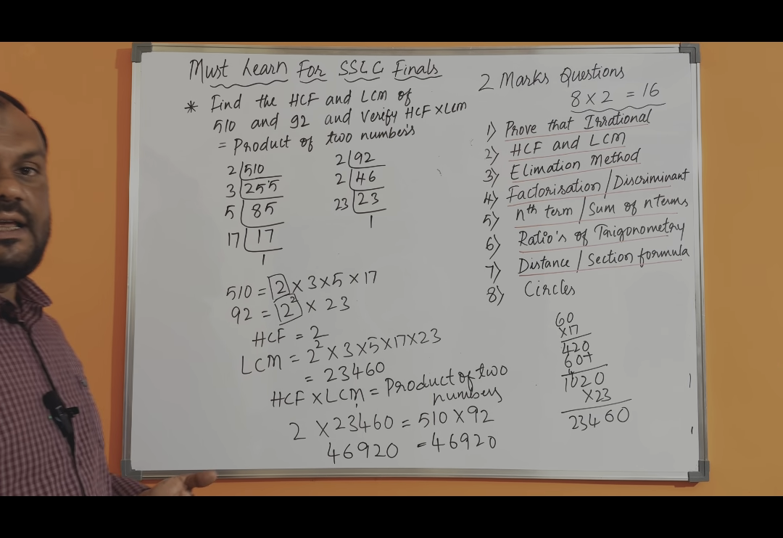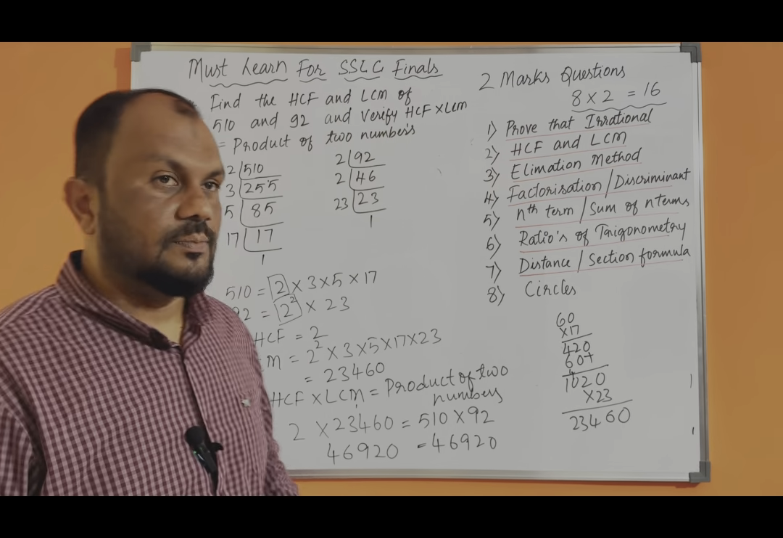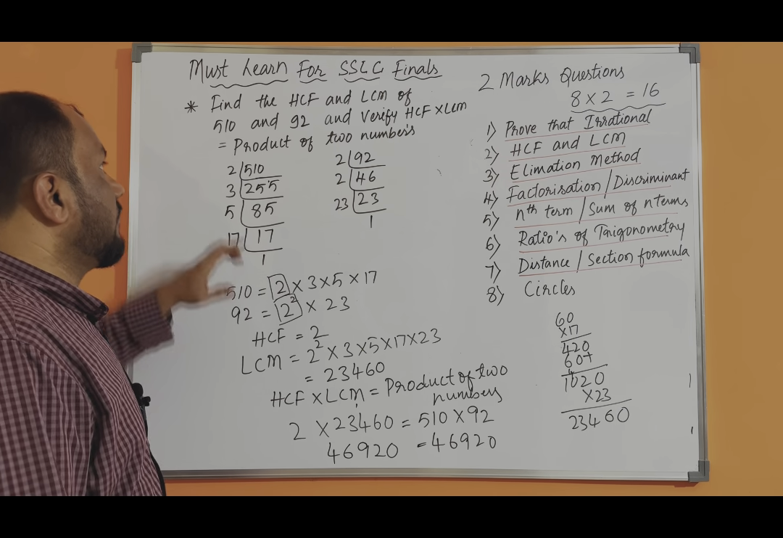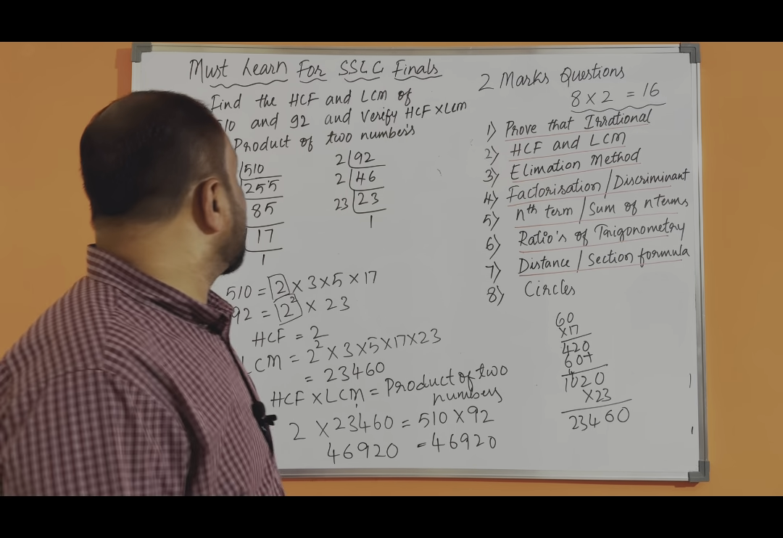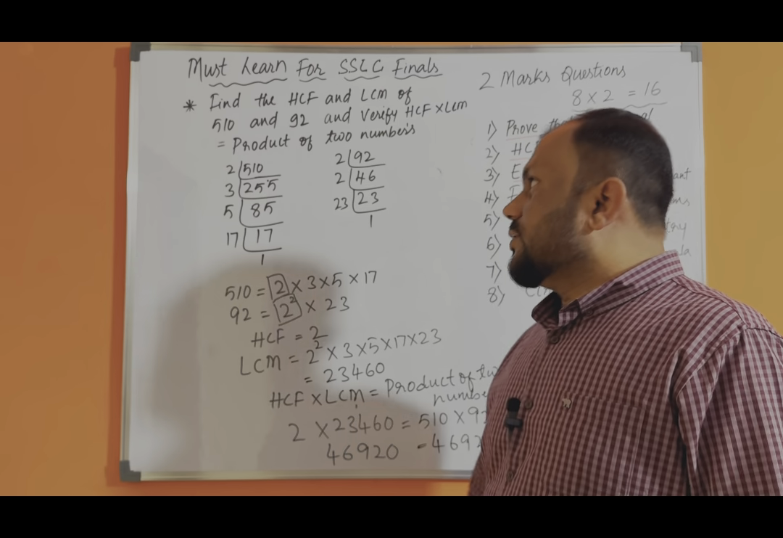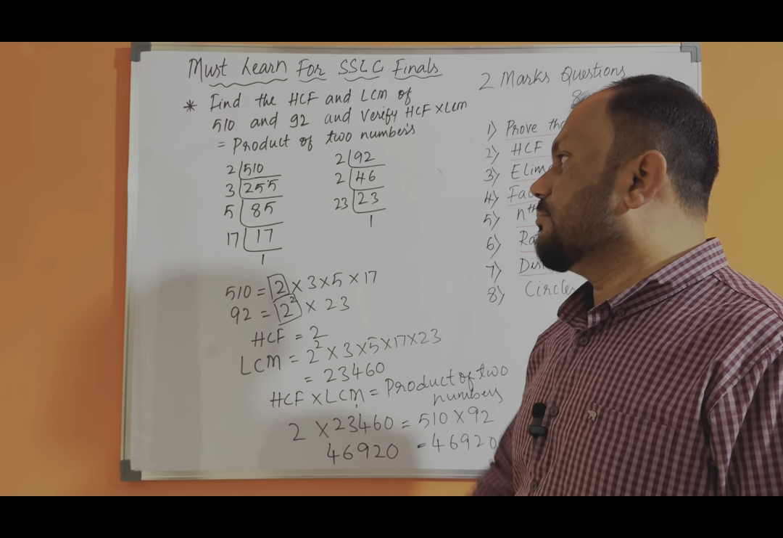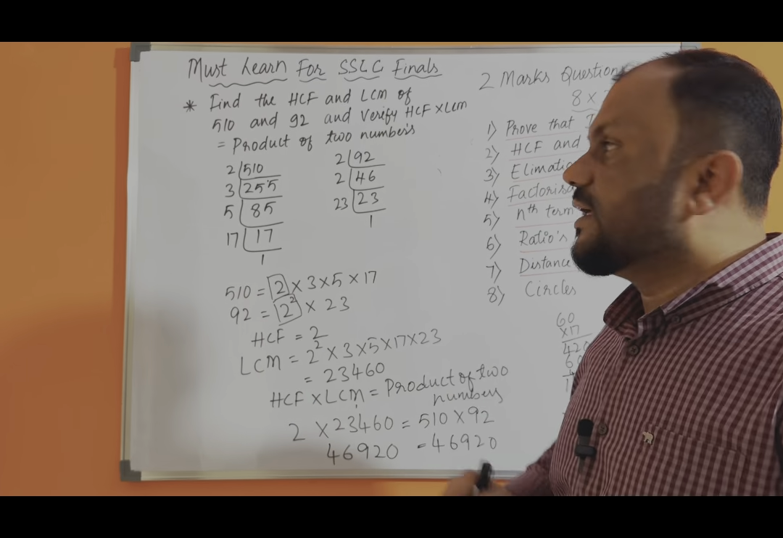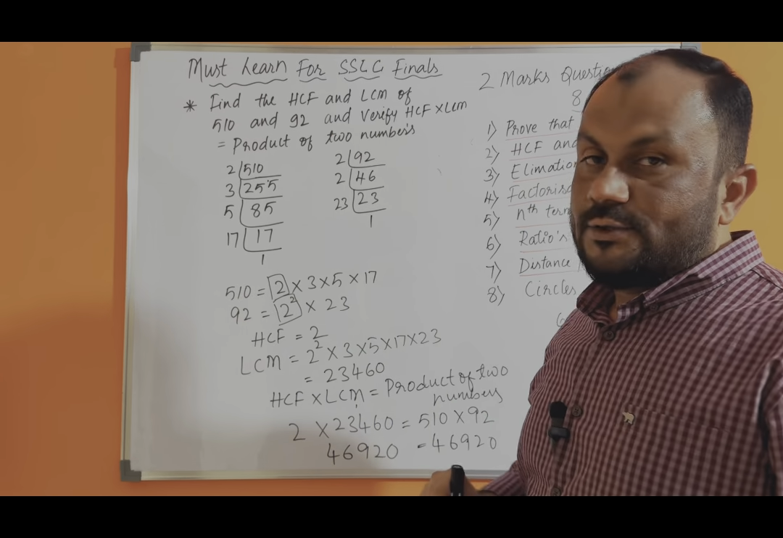So this is the very easiest thing, to find the HCF and LCM by prime factorization. The question is: find the HCF and LCM of 510 and 92 and verify that HCF into LCM is equal to the product of the two numbers. I found the factors of 510 by prime factorization: 2 into 3 into 5 into 17. And the factors of 92 are 2 square and 23.